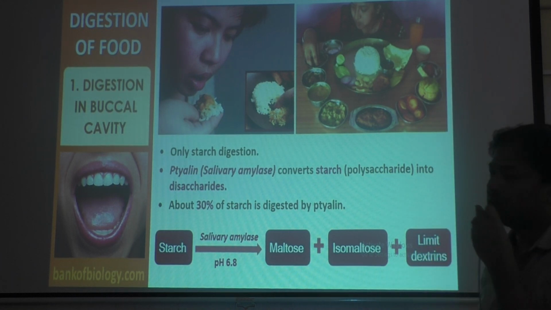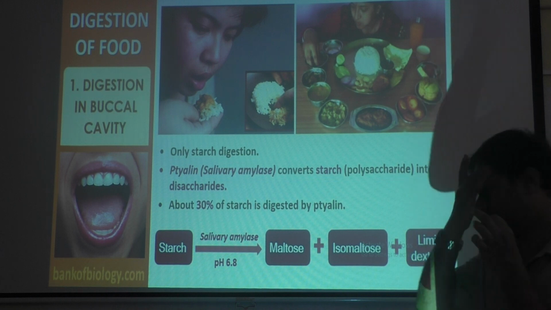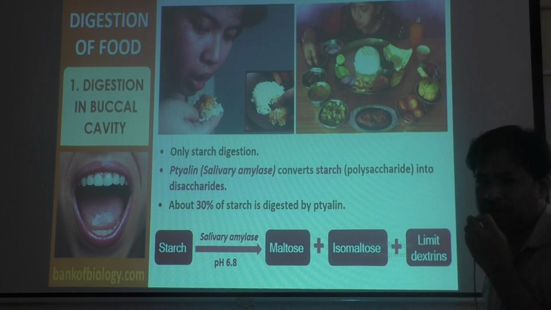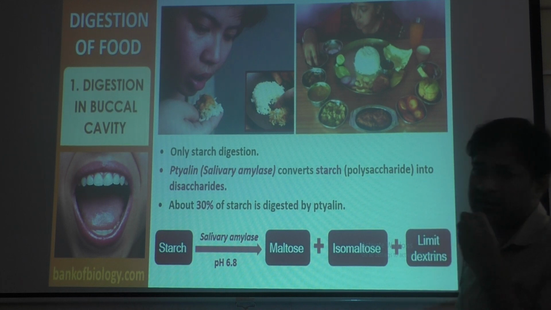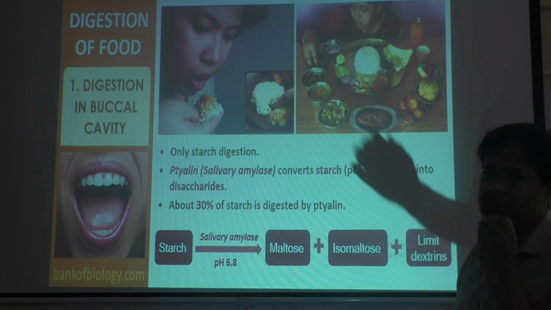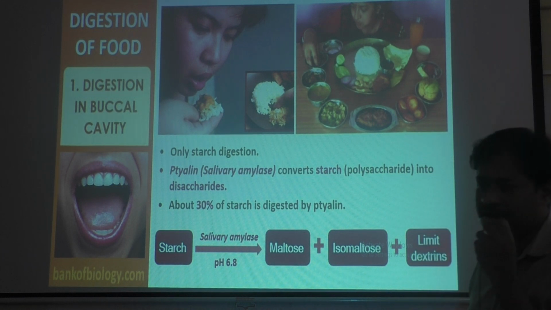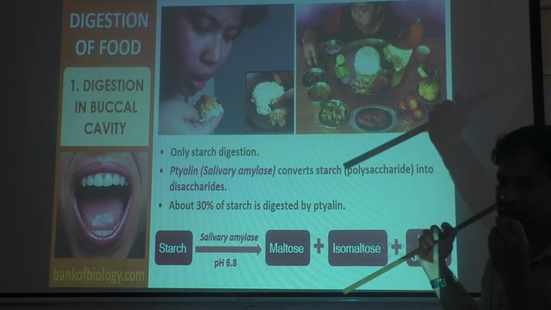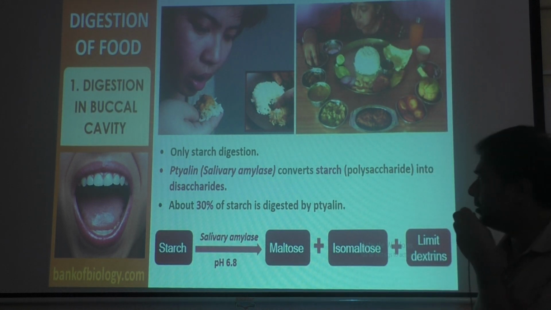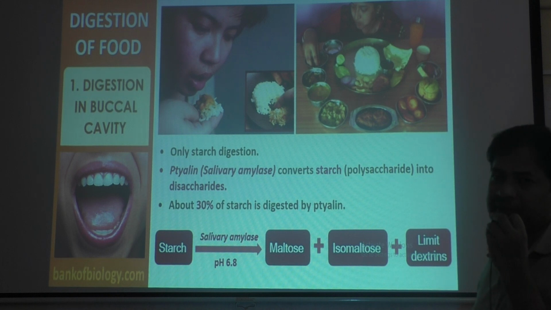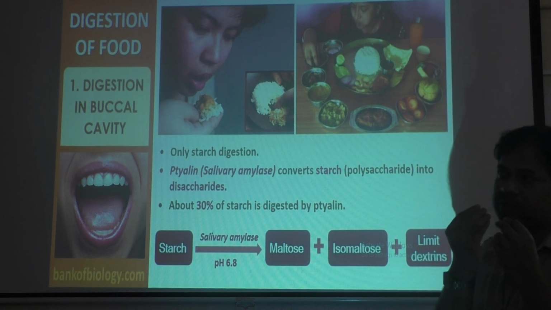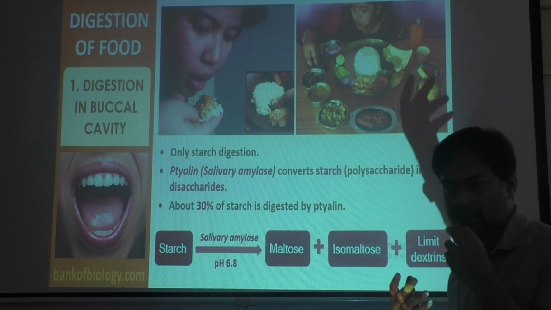Then the first step of digestion occurs in the mouth itself, where the starch present in the food is acted on. Rice also contains starch, which is a carbohydrate, a polysaccharide. The starch present in the food is converted to simple sugars like maltose. For conversion of starch into maltose, the salivary amylase enzyme is required. I explained this in the last class. When we take food into the mouth, the food mixes with the saliva, and saliva contains an important enzyme called salivary amylase. It is also called ptyalin.